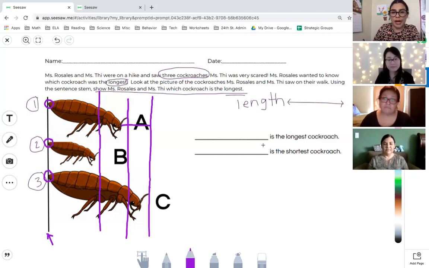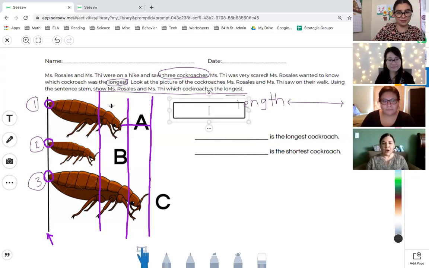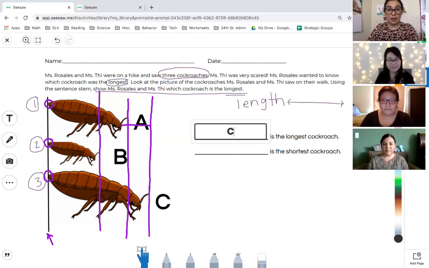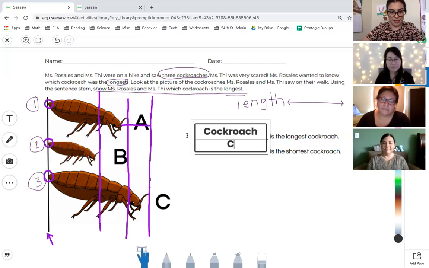So what would be our answer, and how can we use our sentence stem to show Miss Rosales and Miss T which cockroach is the longest? Miss Hernandez? So now that we determined that cockroach C is the longest, I would put cockroach C is the longest cockroach for the first response. Ooh, okay, perfect. So I want to make sure that I'm capitalizing my first letter, and I'm going to write cockroach because it's a cockroach, and then C, that's its name in this case. I should have named them. Oh, it's okay.